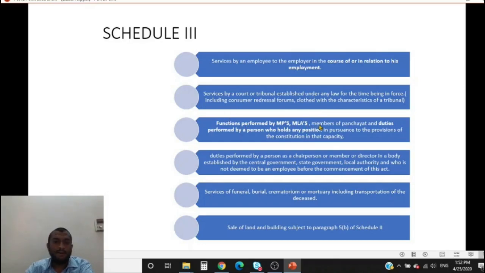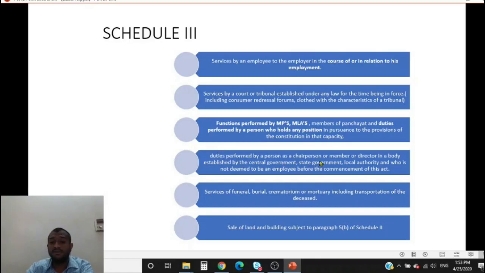Functions performed by the member of parliament, member of legislative assembly, members of panchayat, and duties performed by a person who holds any position in pursuance of the provisions of the Constitution of India in that capacity. That means the president and the prime minister hold positions in pursuance of the Constitution of India. Any amount paid to them for the services provided by them would also be neither supply of goods nor supply of service. Narendra Modi, the thing that he gets is neither supply of goods nor supply of service, and it is not subject to GST.